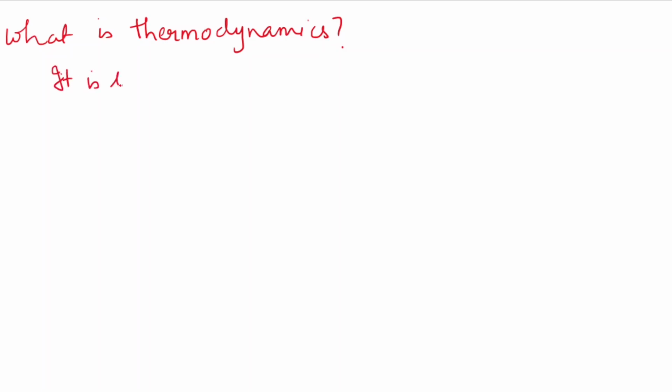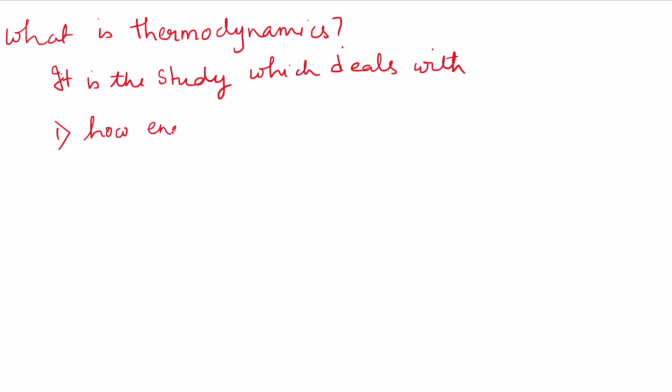Let us first discuss what thermodynamics is. The word meaning of thermodynamics is: thermo means heat and dynamics means movement. Thermodynamics is the study which deals with how energy is stored in the system and how energy transformation takes place. That means the energy is converted to other forms of energy, and it involves heat and work.